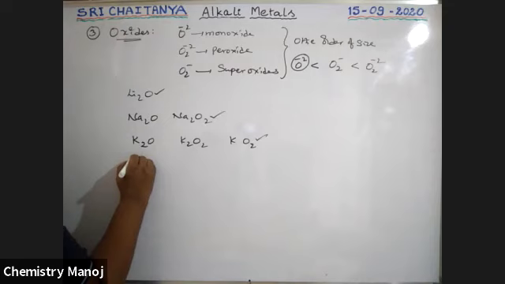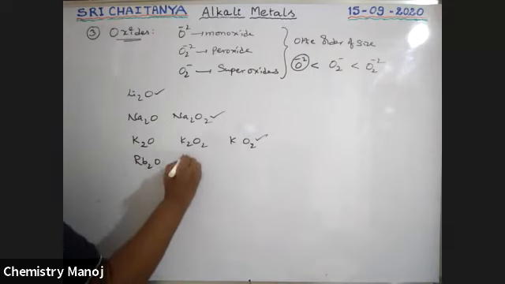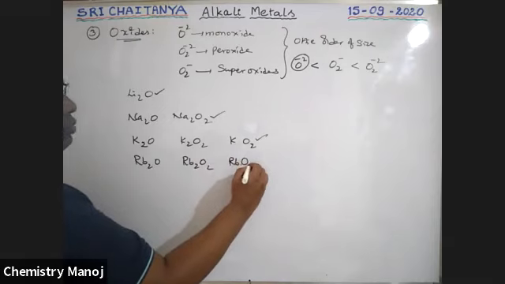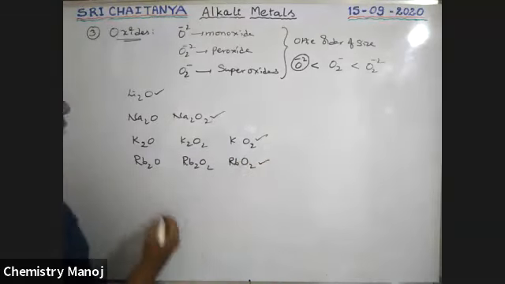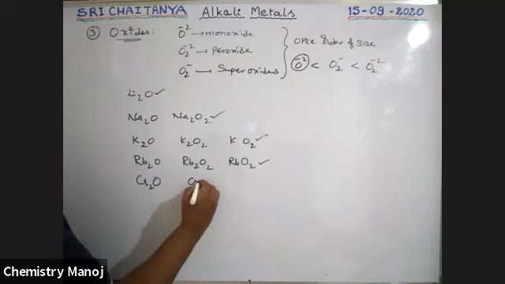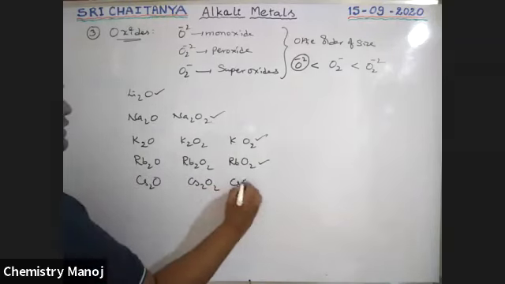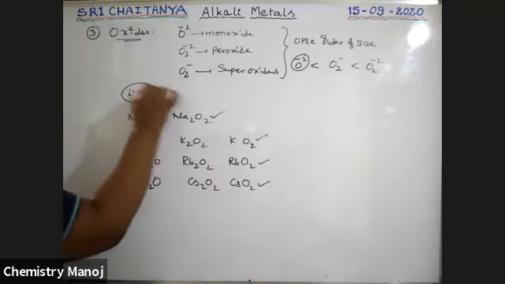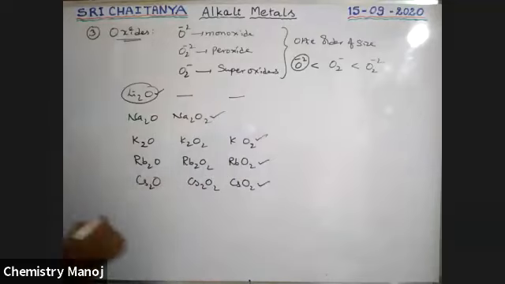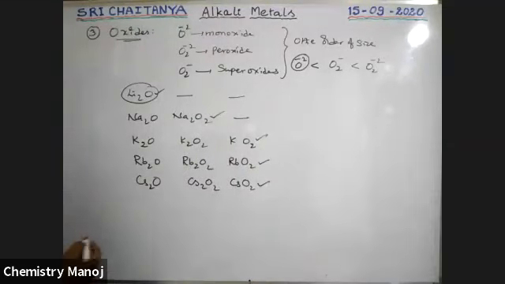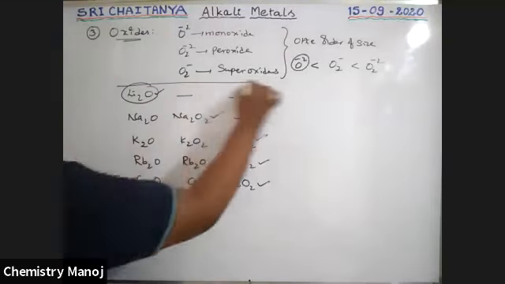Next, rubidium: Rb2O, Rb2O2, RbO2. The superoxide is stable. Cesium also has cesium oxide, cesium peroxide, cesium superoxide. This is more stable, boys. So from lithium, no peroxide, no superoxide. From sodium, no superoxide. So these are the possibilities, boys.